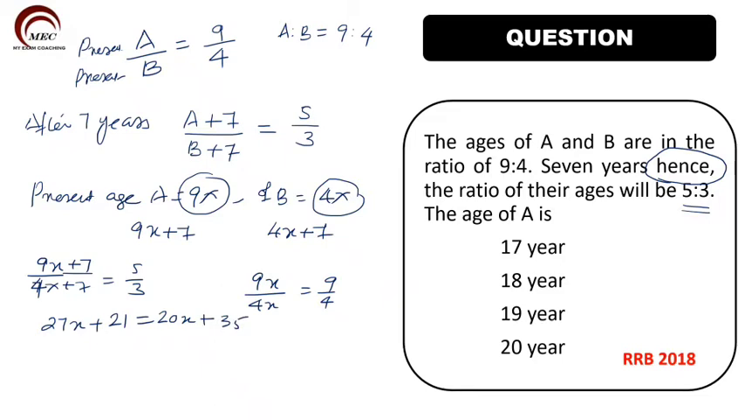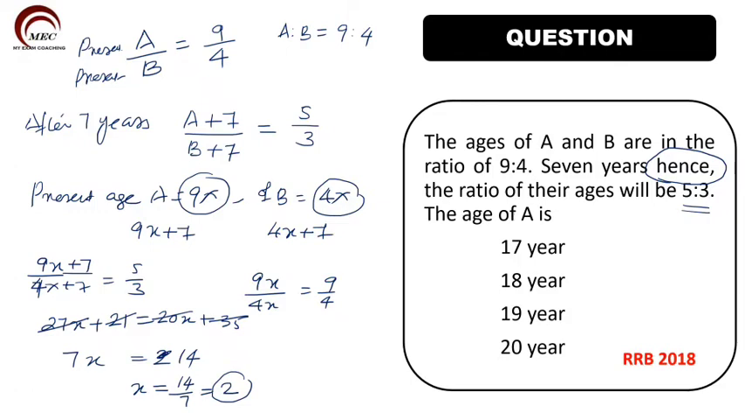So now 27x and here 20x, remaining will be 7x. Here we have 35, here we have 21. When you cancel it, balance will be 20 on one side and 14 on the other. So 7x is equal to 14. So x is equal to 14 by 7, which is equal to 2. The x value we got. x is equal to 2.